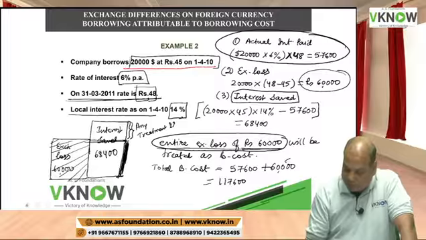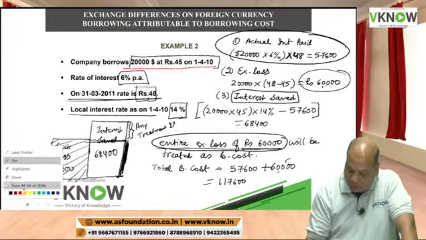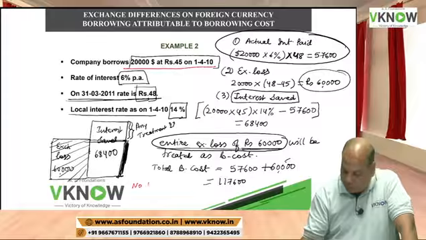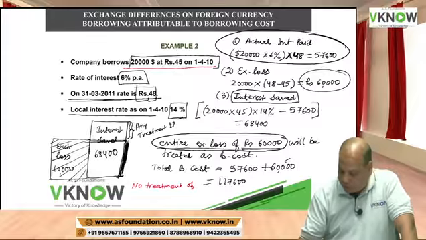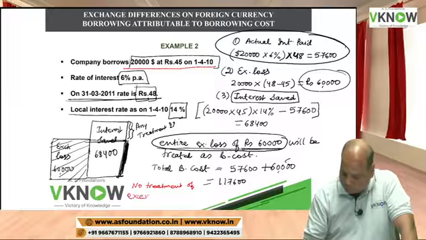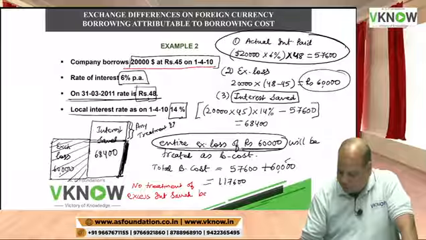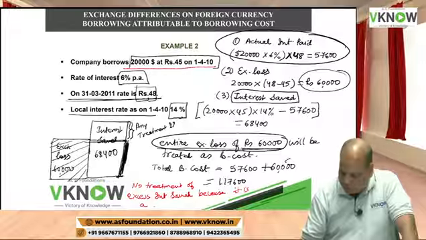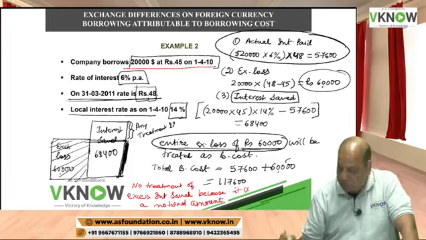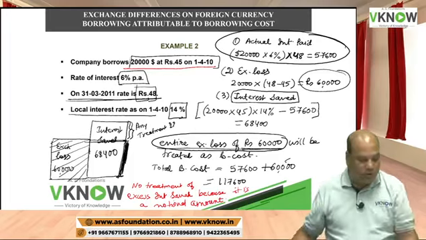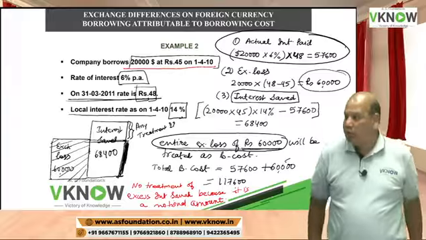So you will say, you can write it also if you want, no treatment of excess interest saved, because it is a notional amount.